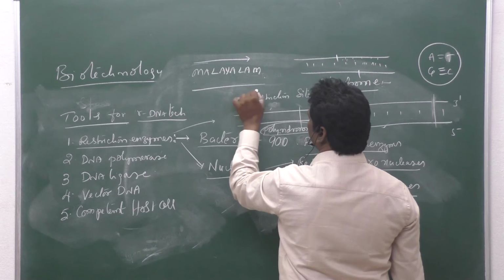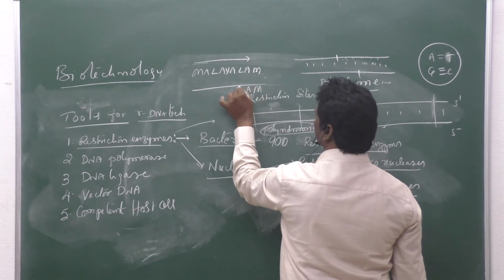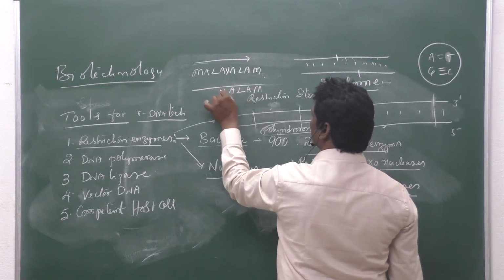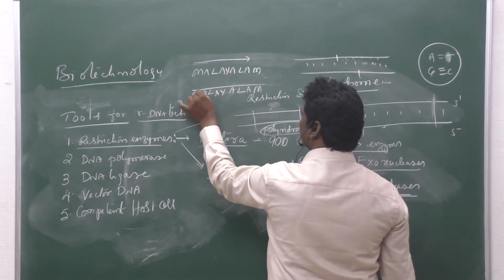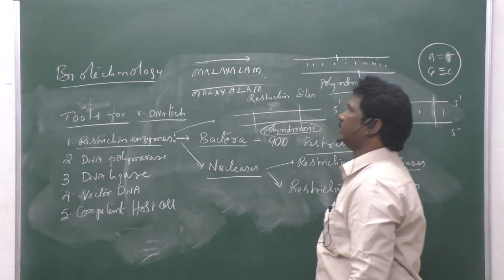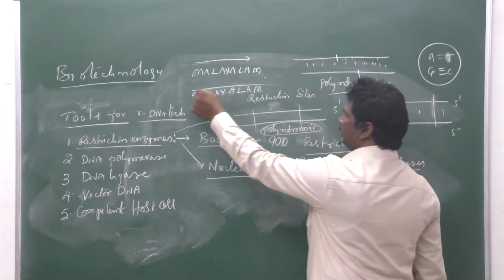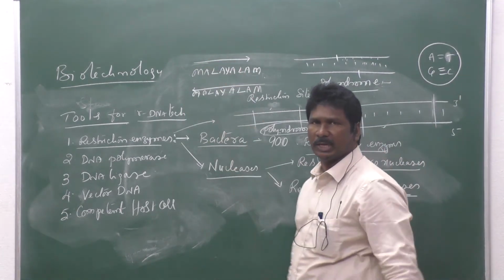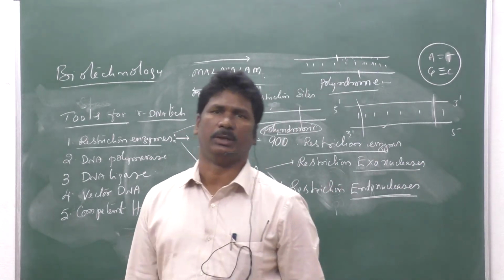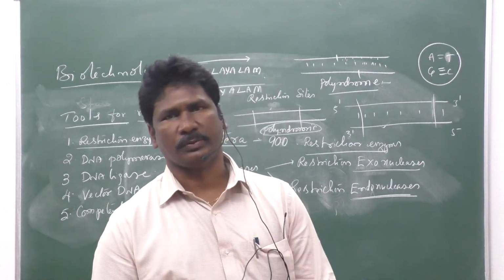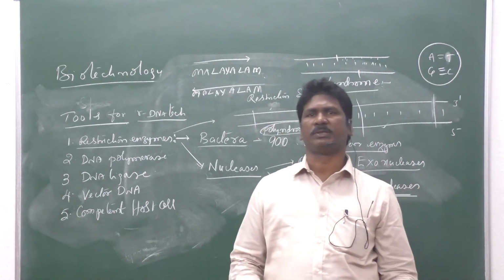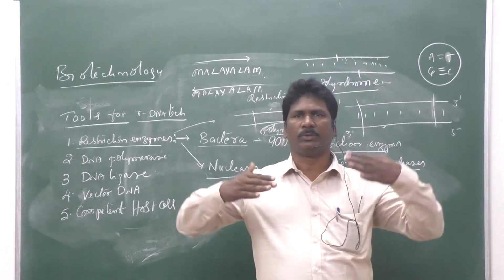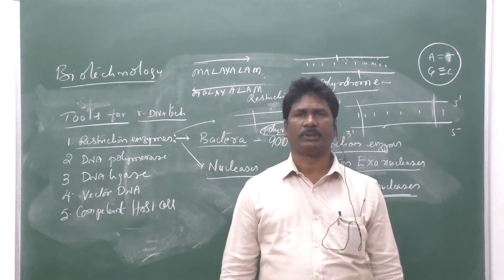Look. In both directions it reads the same. That type of sequence is called a palindromic sequence. What is a palindrome? A sequence of nucleotides which are similar in both strands, but read in the opposite direction.